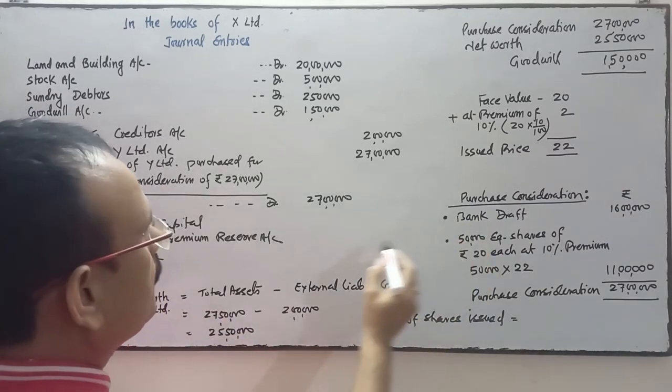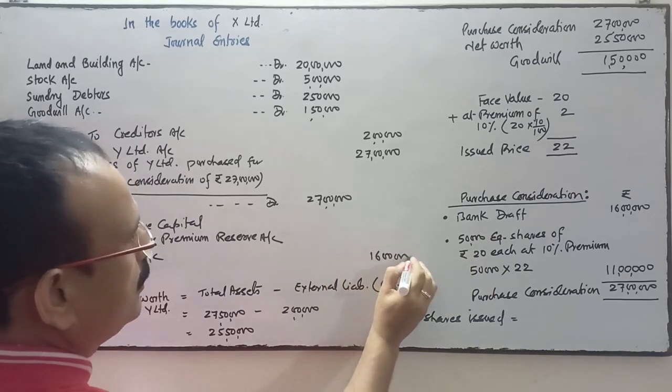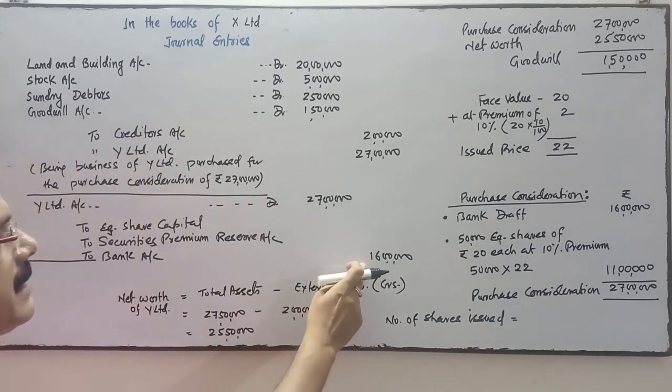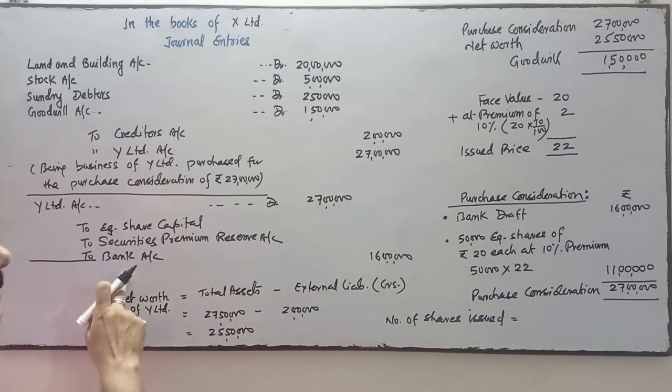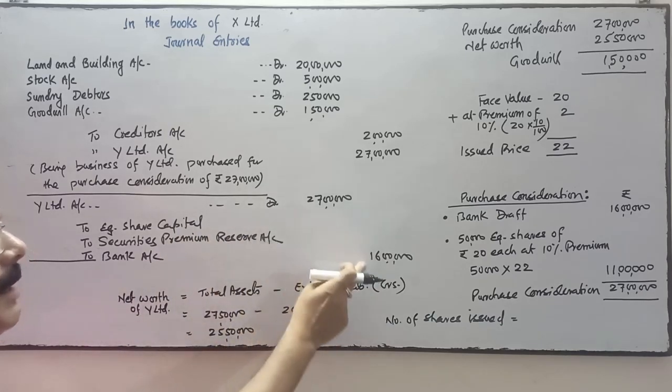They issued the bank draft of rupees 16 lakhs. So out of 27 lakhs, 16 lakhs is settled through the bank draft.